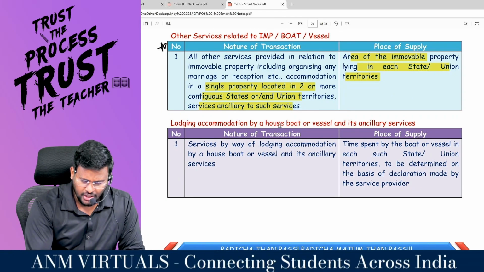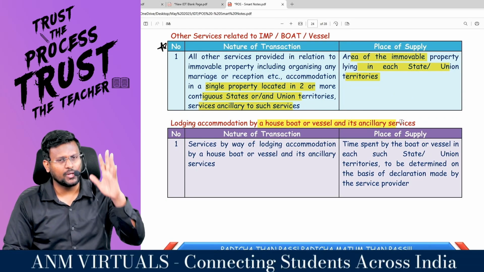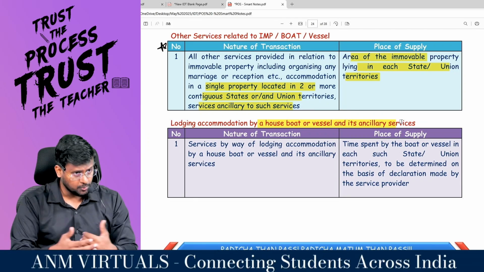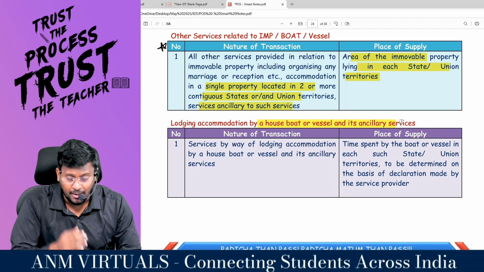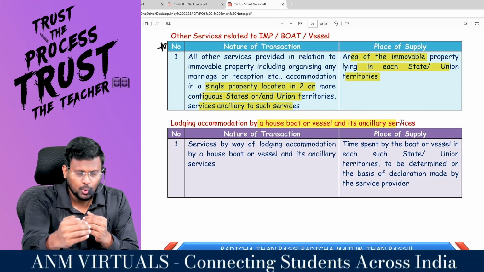Next one, lodging and accommodation by a houseboat or vessel and its ancillary services. When you go in a houseboat, for example, Alapuzha houseboat is there. It will start from Kerala in one night and it may move to some place.